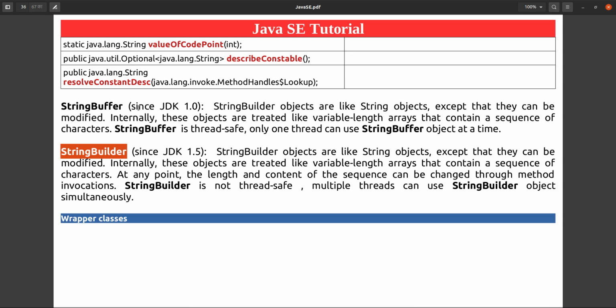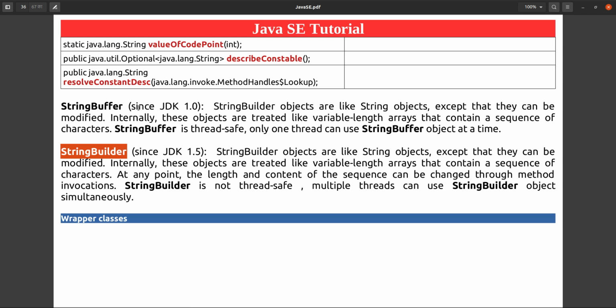But string builder is not thread safe. If multiple threads are accessing string builder, then they may get different values at the same time, because the object is not being locked.